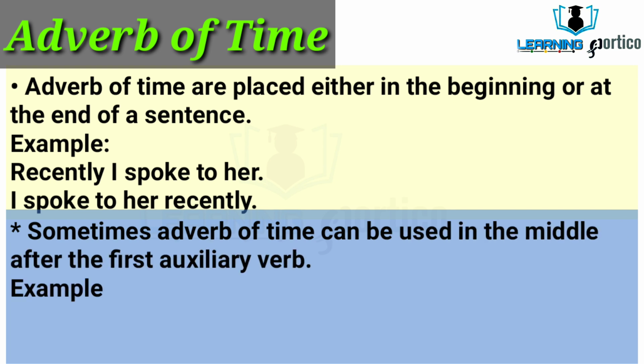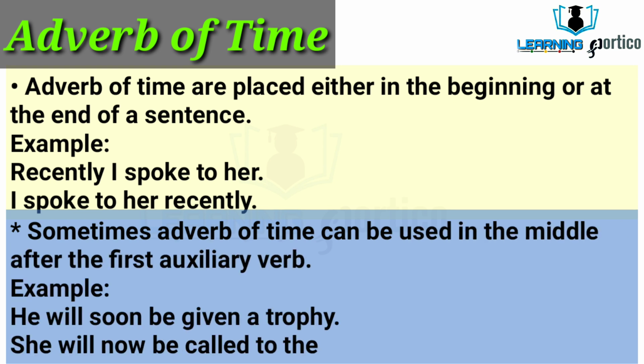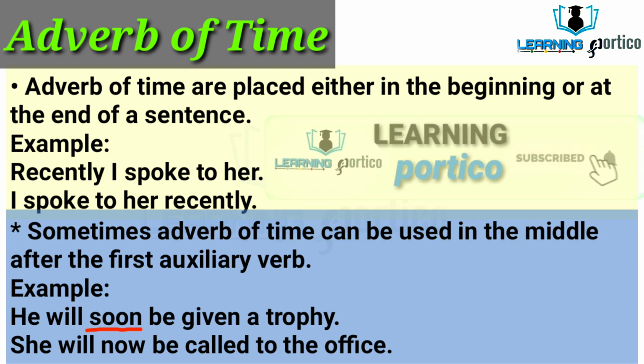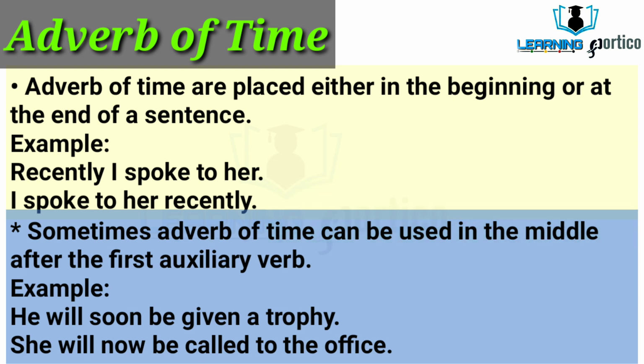Sometimes an adverb of time can be used in the middle after the first auxiliary verb. Let us understand through example. He will soon be given a trophy. Here will is the auxiliary verb or the helping verb and soon is the adverb of time. Next example is she will now be called to the office. Here will is the auxiliary verb whereas now is the adverb of time which is used after the auxiliary verb. These were the examples of adverb of time.